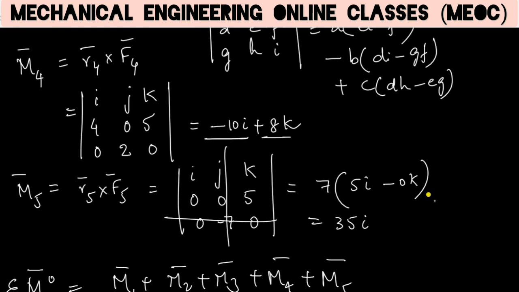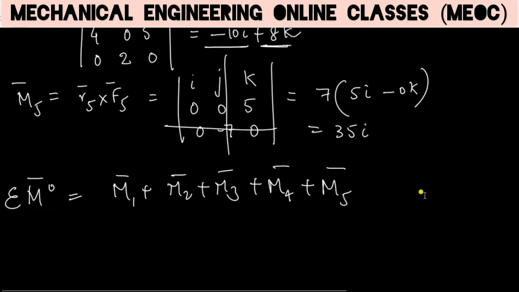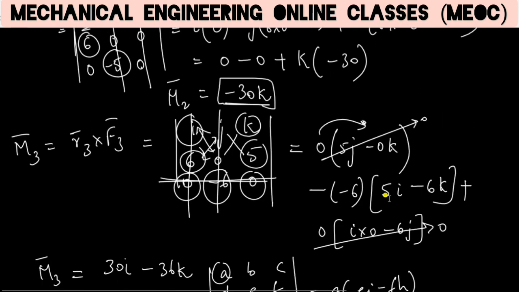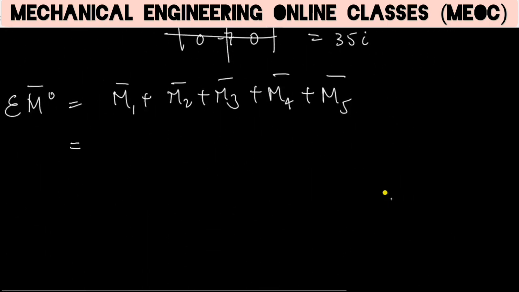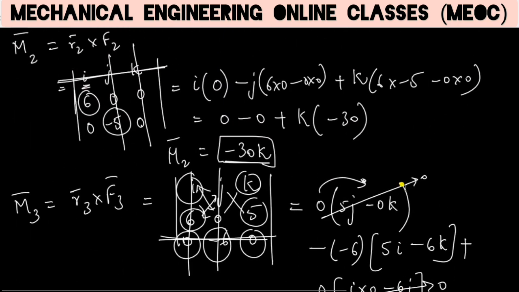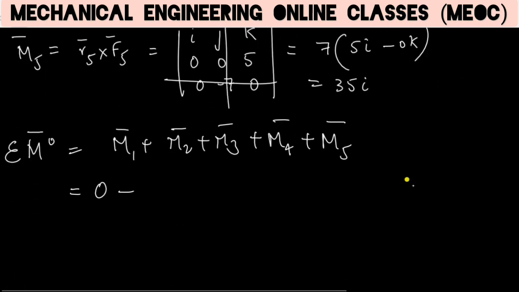So this is minus 10i, this is plus 8k. You don't have to worry about whether M1 is in clockwise direction or M2 is in anti-clockwise direction, or whether we should sum them up or subtract them. Just write down all the M1, M2, M3 here. M1 is 0, for all i, j and k. And M2 is minus 30k. Even here we have just added, but the sign is already taken care of.